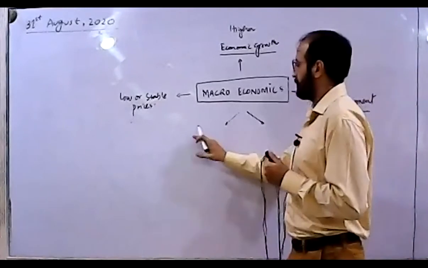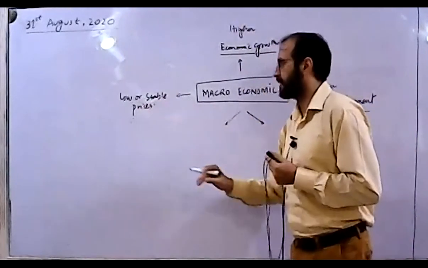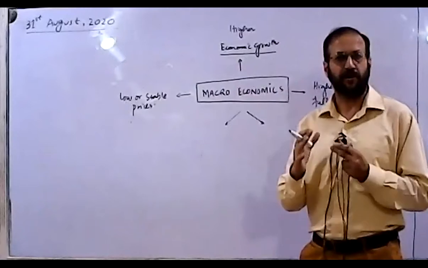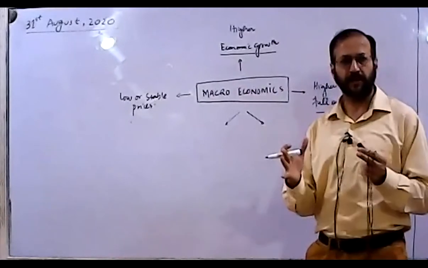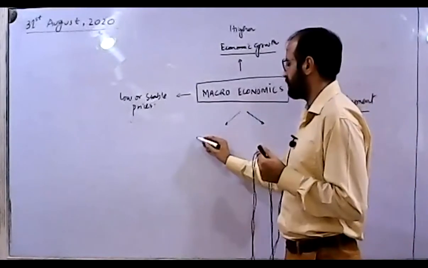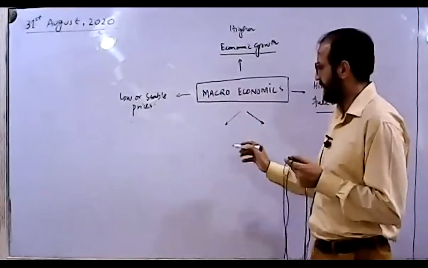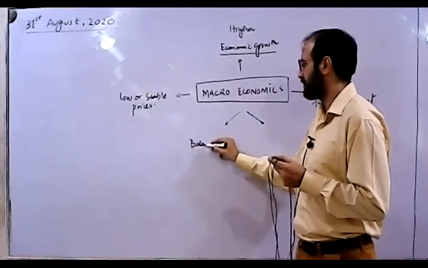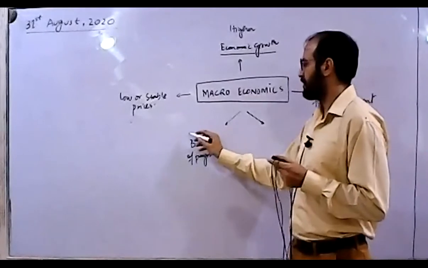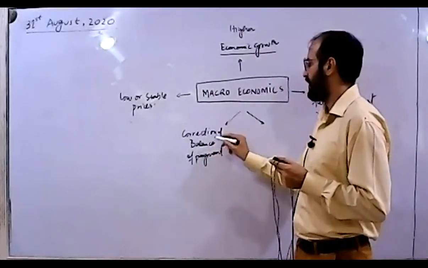Now, apart from that, we are going to find out how economic growth, full employment, and stability of prices can also address our international economic relations. How good we are in terms of showing a better economic performance in addressing our international trade. And when we are talking about international trade, we are actually concerned with the balance of payments. So another target in macroeconomics is to have a correction of the balance of payments.